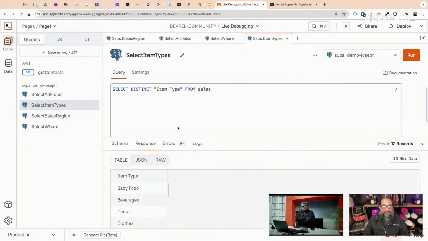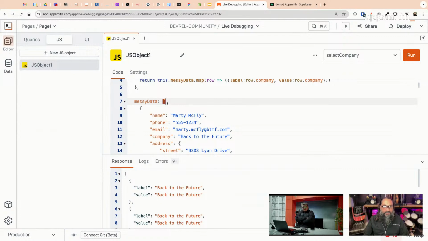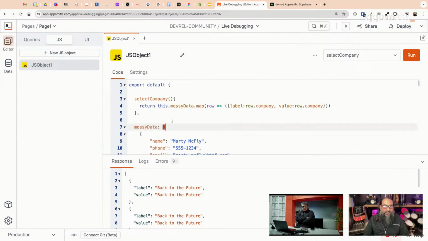Anytime you're working with SQL and you can do a distinct list or an average or total or whatever that is, it's so much more performant to let the server do that than it is to try to download all the data and do it on the client side. But that is not an option with this data set because we're not querying a database. It's just an array right here. And if you're working with an API, probably the same thing. Some APIs support some query strings, like it's not an actual SQL thing.